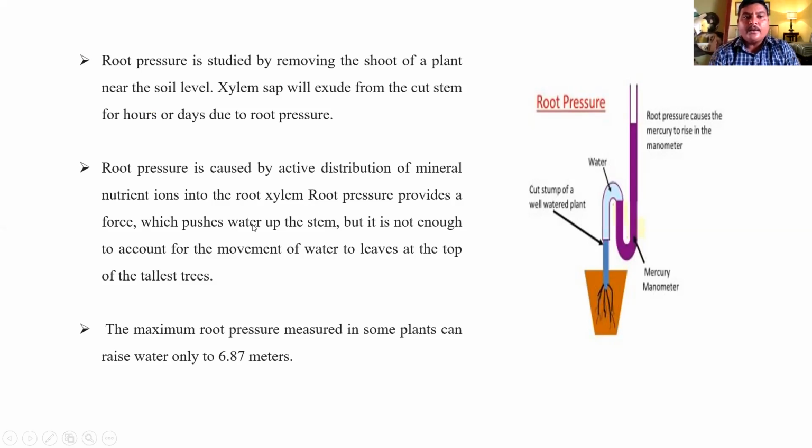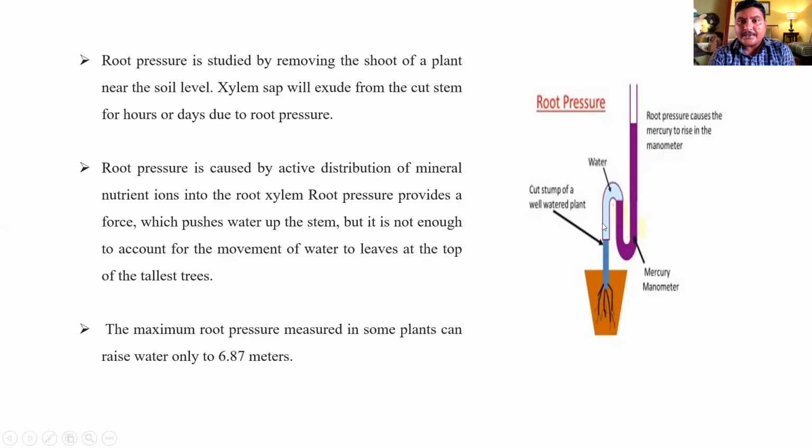Root pressure provides a force which pushes water up the stem, but it's not enough for the movement of water to the leaves at the top of the tallest tree. The maximum root pressure measured in some plants can raise water only 6 to 7 meters.